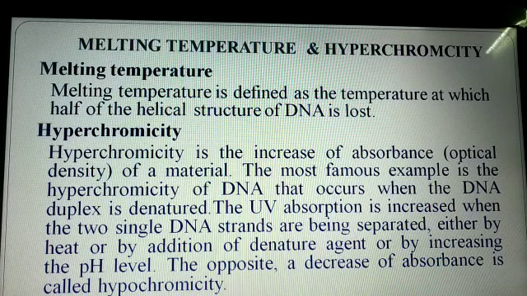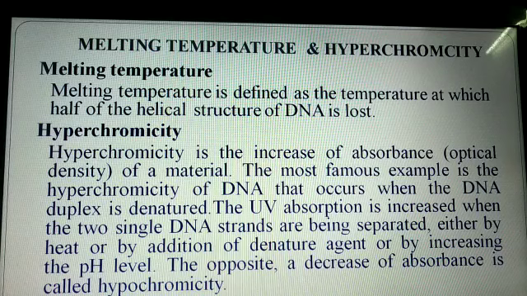Thus the melting temperature is 65 degrees centigrade for 35% of guanine cytosine content, while it is 70 degrees centigrade for 50% of guanine cytosine content.